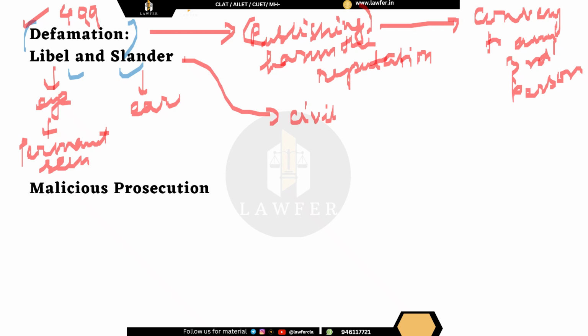That is libel. Now, what is slander? Slander is something which is in a transient form. That is, suppose somebody says something, spoken words, gestures, something which is done once and gone. So it is in a transient form. Somebody has heard something, so it is in a very transient form. There is no as such record of it. That is slander. So always remember that libel is to the I, because if you just pronounce libel, I is there. And slander ends with ear, so you can say it's your ear. So this way you can remember between libel and slander.